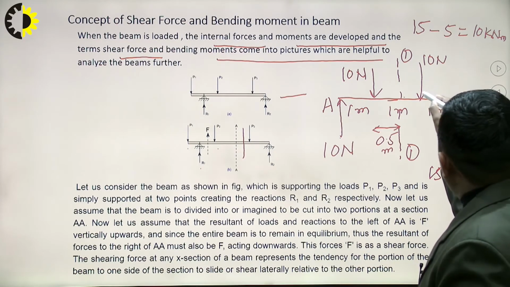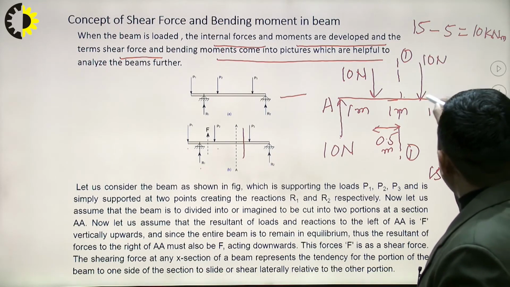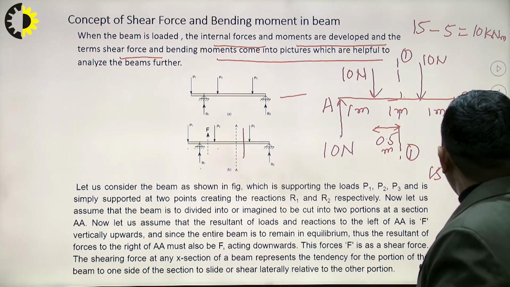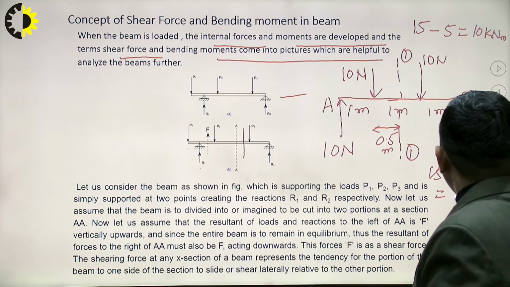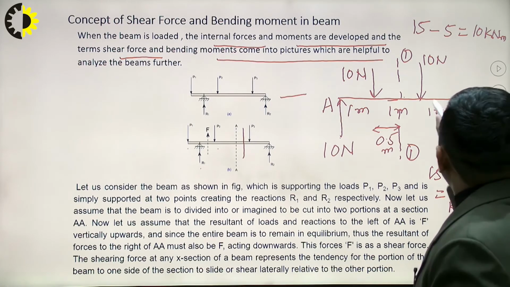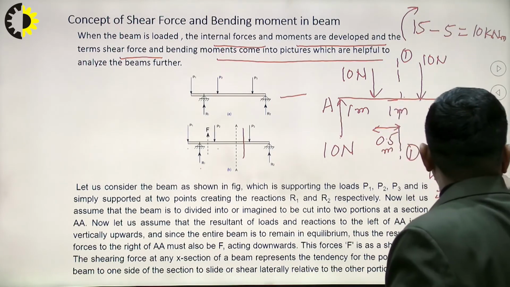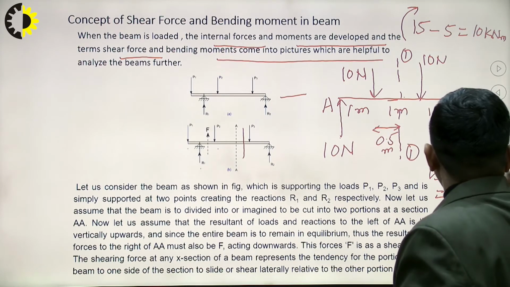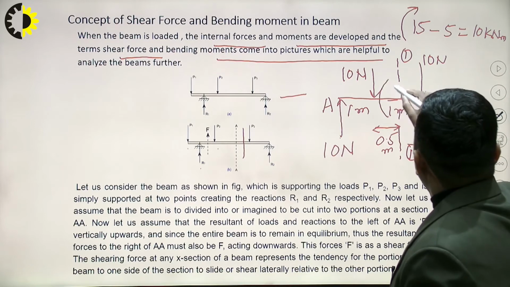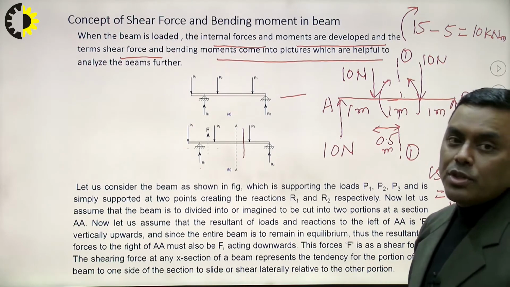Because of this 10 kilonewton at this point, it is 10 into 0.5, so minus 5. So it is coming out 10 kilonewton meter again, with this type of rotation tendency. So both are equal and opposite.